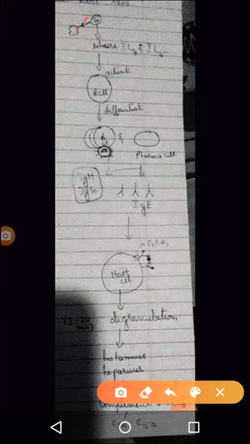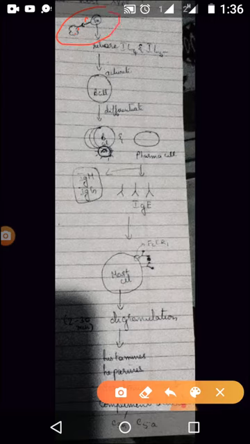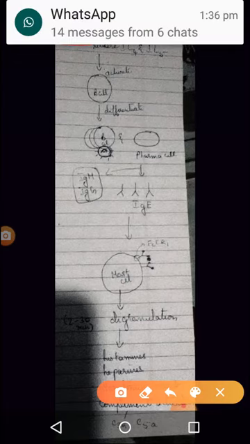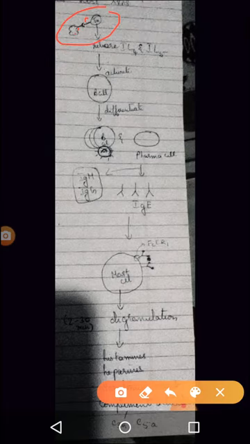Once this complex is formed, it will release the interleukins, interleukin 4, 5 and 2. Interleukin 2 is not that important here, but interleukin 4, 5, 2 are also released.